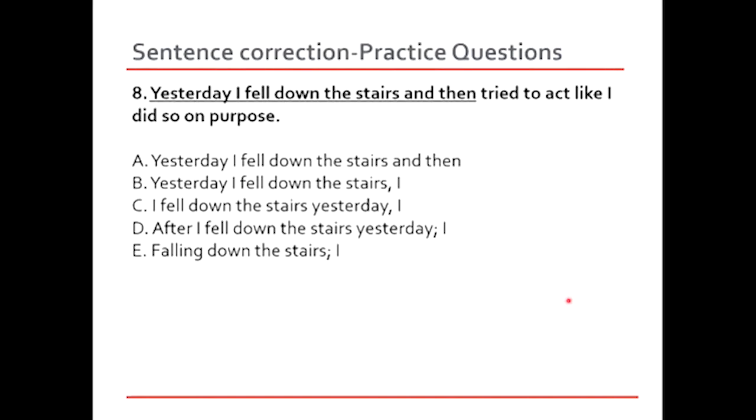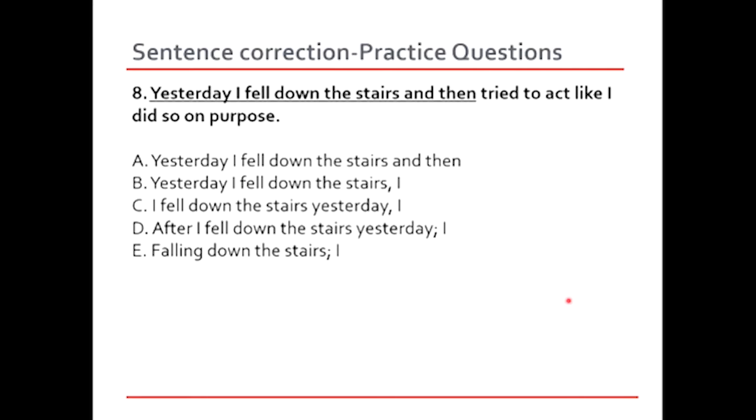And same is the case with option E, also a semicolon. Notice that. So it's also used incorrectly. Falling down the stairs is just a phrase. So it cannot be connected with the rest of the sentence with a semicolon. Remember, a semicolon either separates items in a list that are described in more detail, or it separates two independent clauses.